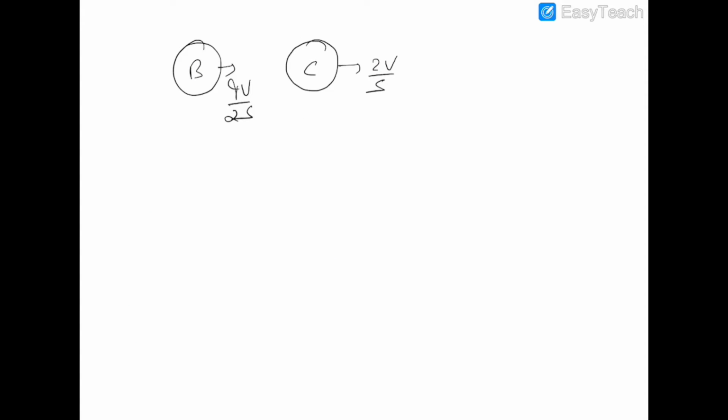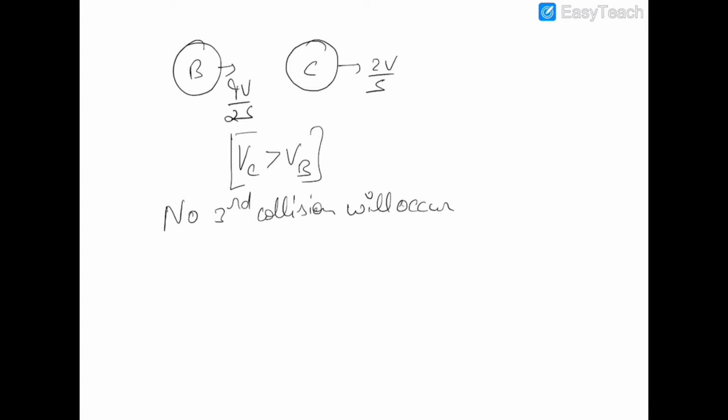So we can see that this velocity of ball C is in fact greater than the velocity of ball B. So VC is greater than VB, and hence no third collision will occur between B and C.